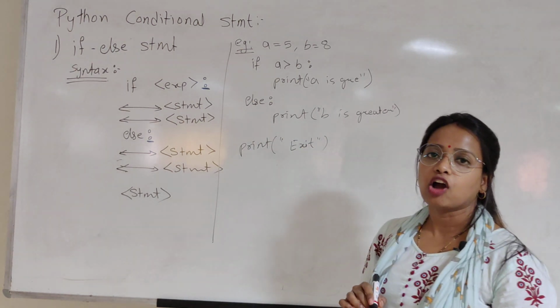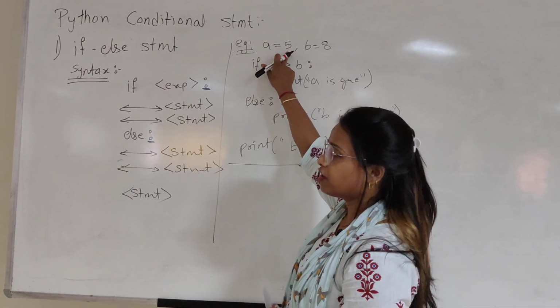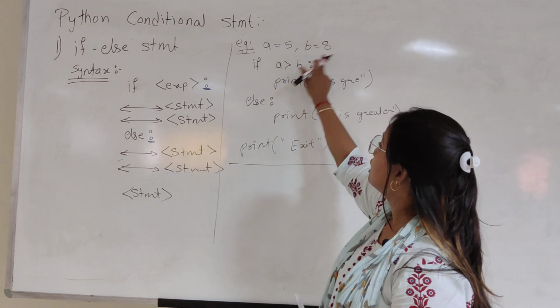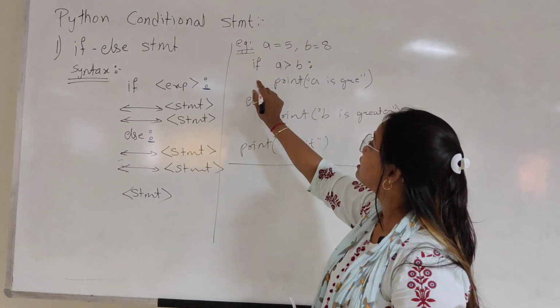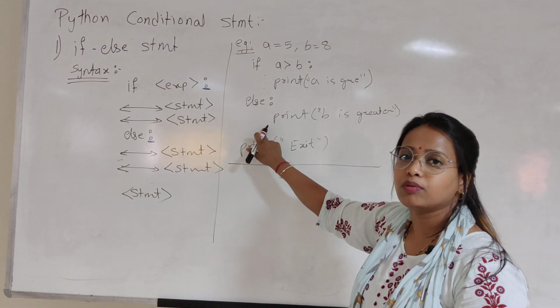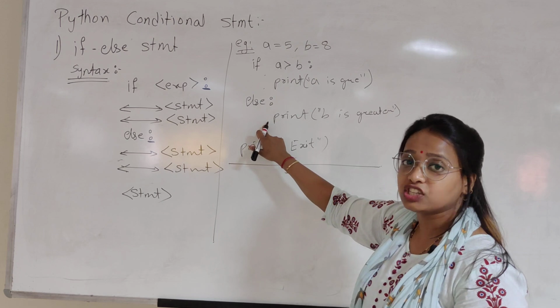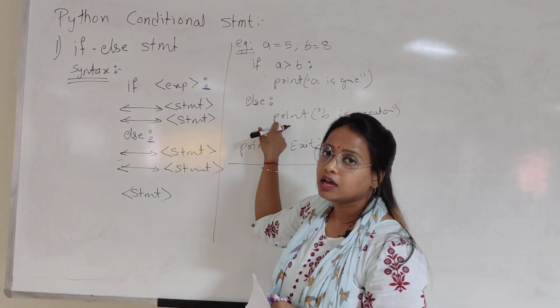What will be the output for this? A is 5, B is 8. Is A greater than B, is 5 greater than 8? No. Then this will be skipped and the else part will execute, because the condition is not true. If the condition is false, the else part is executed.